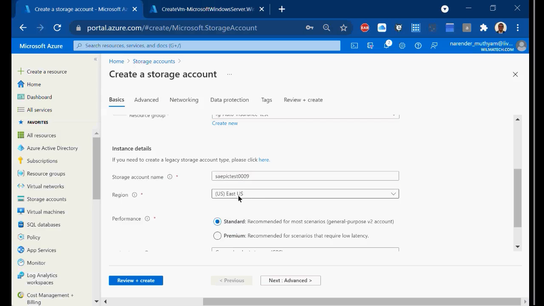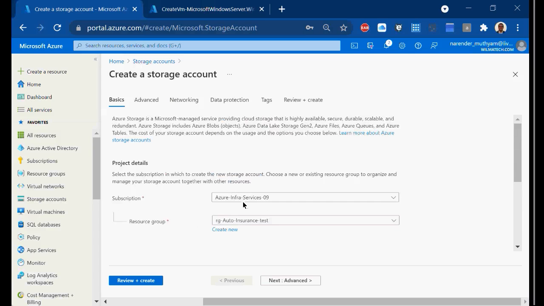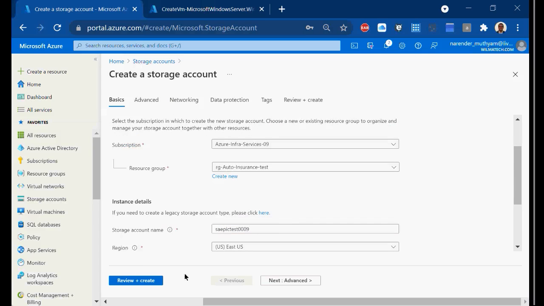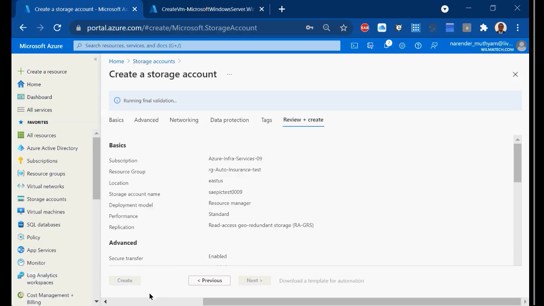And now where do you want it? I want it in ECUS. And now once I provide these four parameters, right, then review and create. Once the validation passes, click on create. Now what happens? The storage is also going and settling in the same RG.